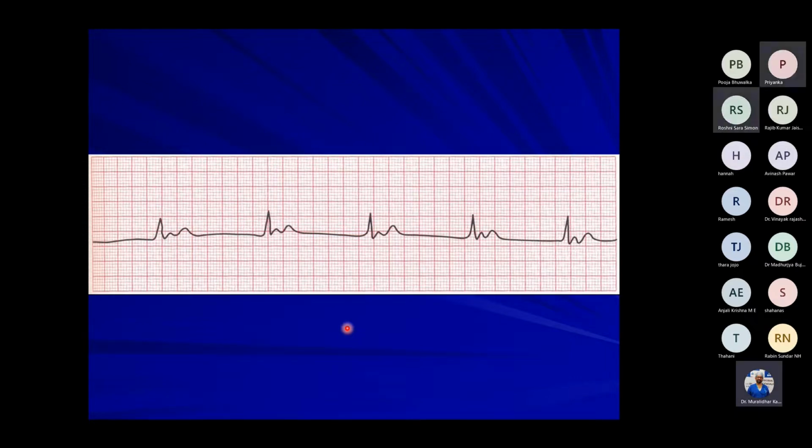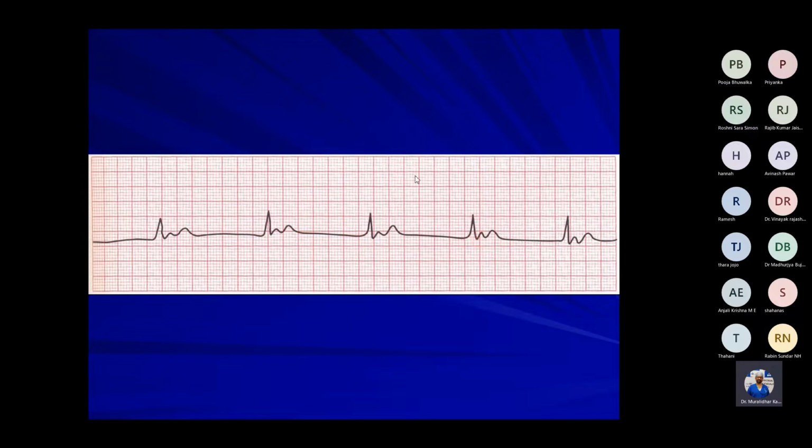Then the T wave looks normal, sir. T wave is upright. What is this one here? Is it an Osborne wave, sir? I'm not sure. No, this is actually a P wave coming after the QRS.